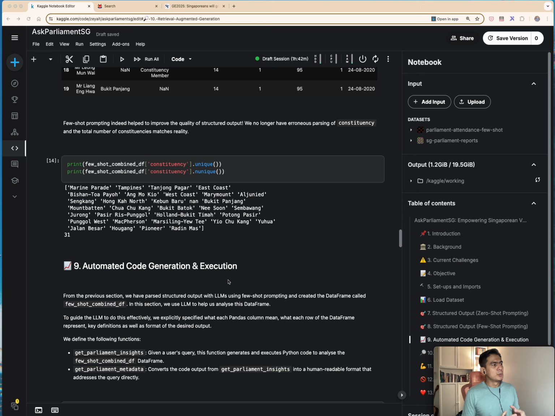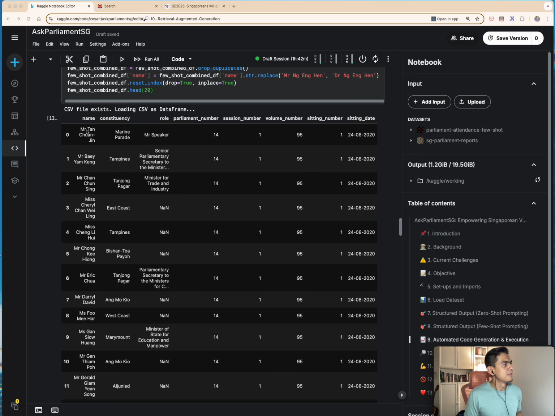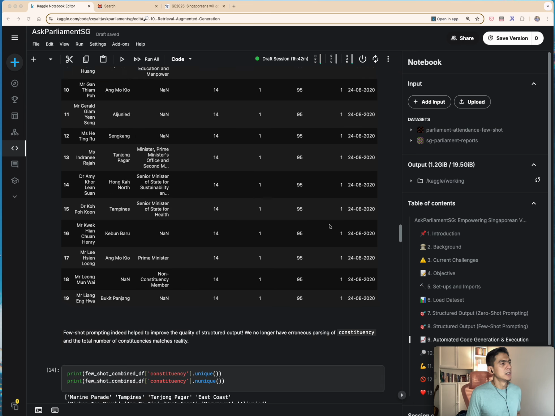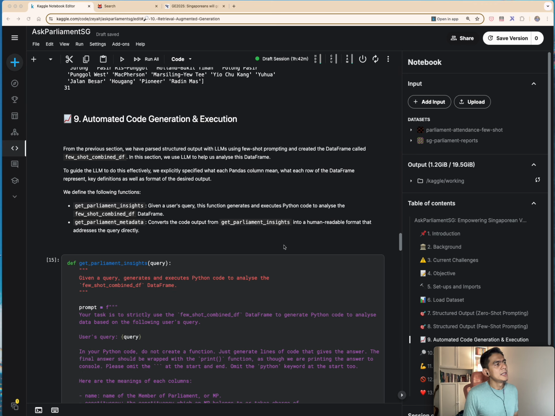Next, how do we then use the data set like this with name of MP, constituency, and then the sitting date to help us understand, for example, the attendance rate of MPs in parliaments in the last 5 years. So that's really the goal of the next section on automated code generation and execution.